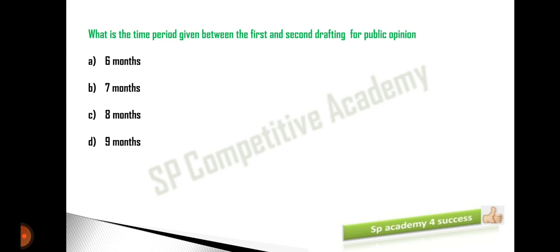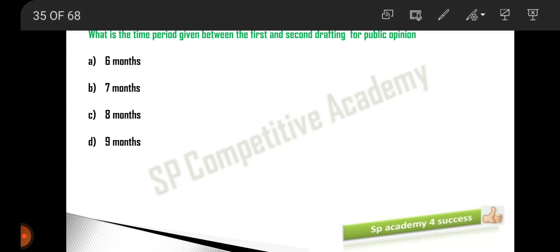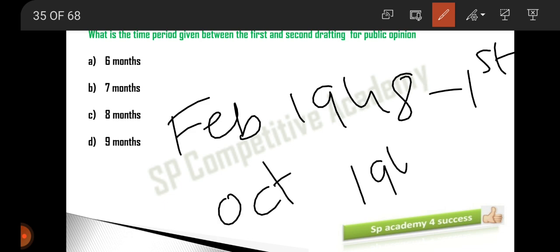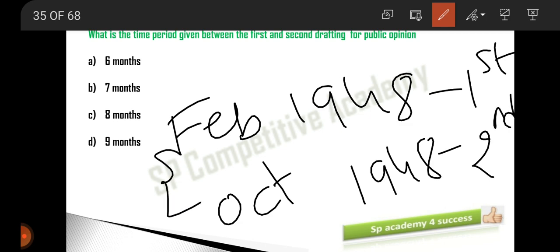Here they gave 8 months between the first drafting and the second drafting. The first drafting took place in February 1948. This was the first drafting. And the second drafting was in October 1948. So in between the first and second drafting, they gave nearly 8 months for the collection of public opinion.